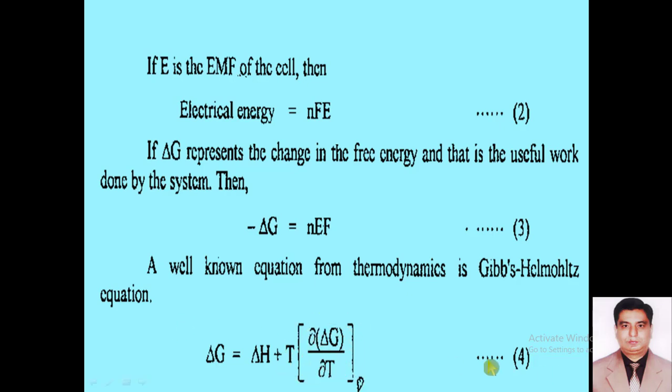So dear students, according to equation number 4, we can relate change in Gibbs free energy with the change in enthalpy.